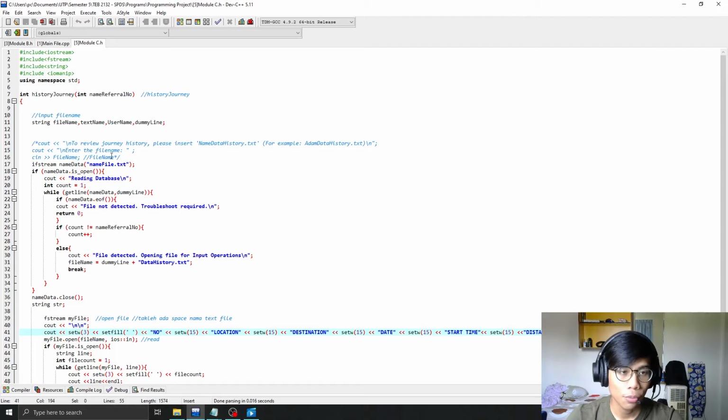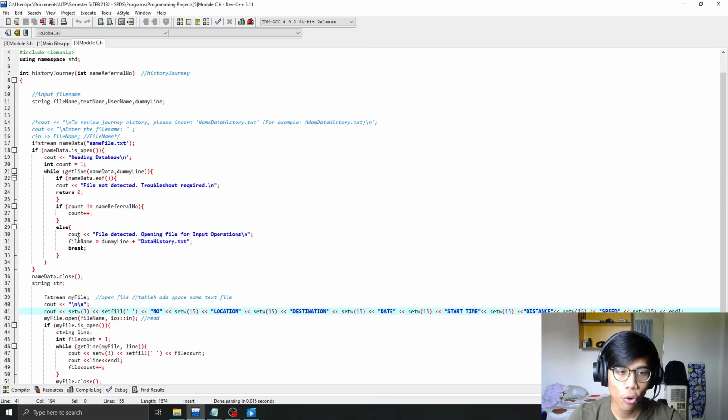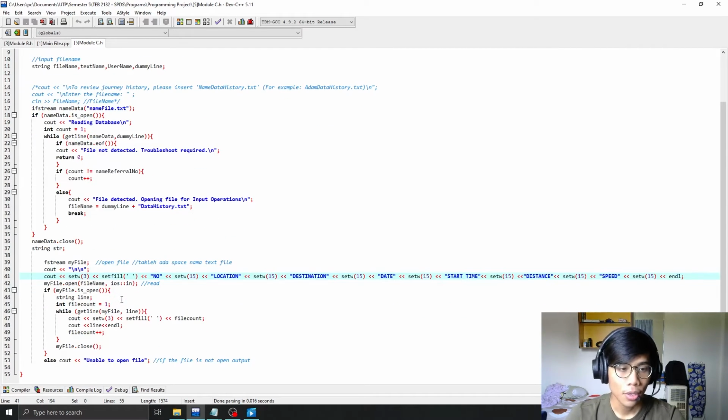I will first open up the name file.txt to find the name and store the name in a file named name plus data store.txt. We will then set up the output as a table. It will output the number of journeys, so 1, 2, 3, and so on, and output the location, destination, date, start time, distance, and speed. All of these are set with 250, so it will fit all of the data.